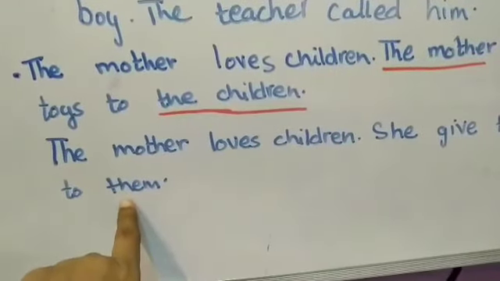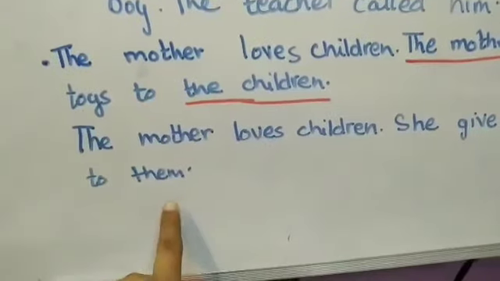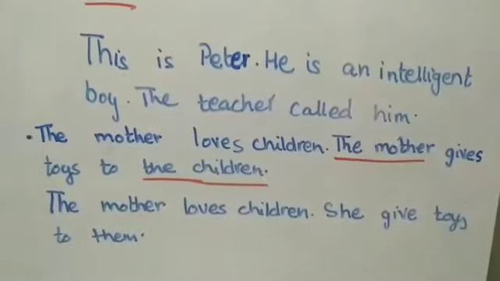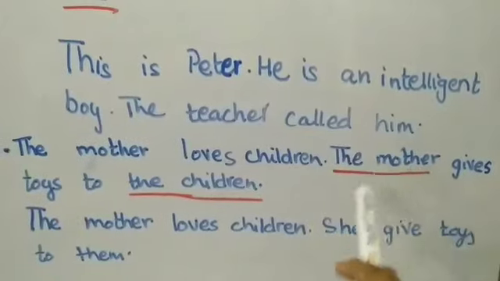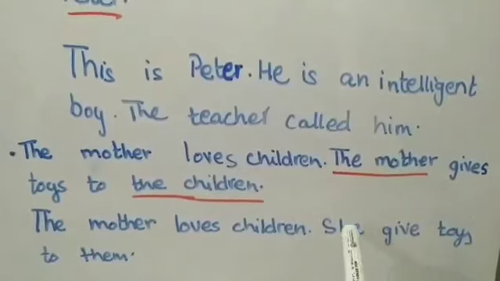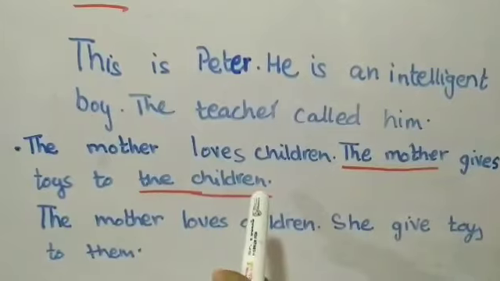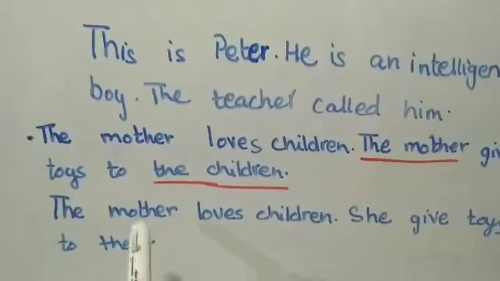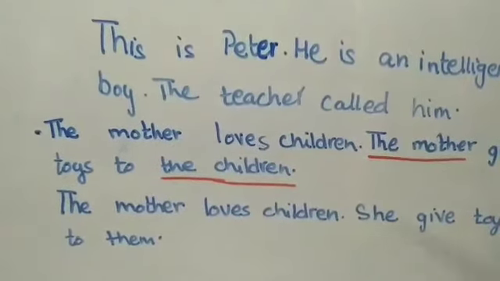So them is used for what? More than one person. So children is what? Plural. Fine. So we have used them. Even in this sentence you see the mother, what? Female. So we have written she. Okay. With she you can begin the sentence. Gives toys to them. As I told you, we have used them, so it is used at the end. Okay, you cannot begin a sentence with them. Same as I have told you with he and him.